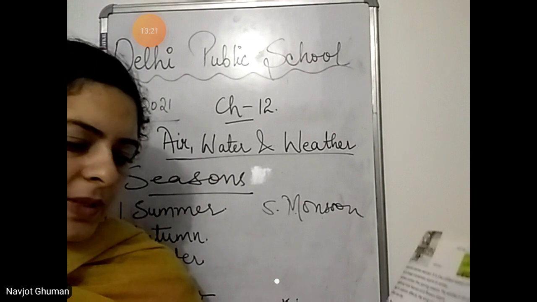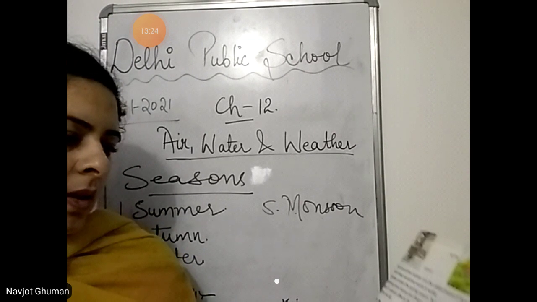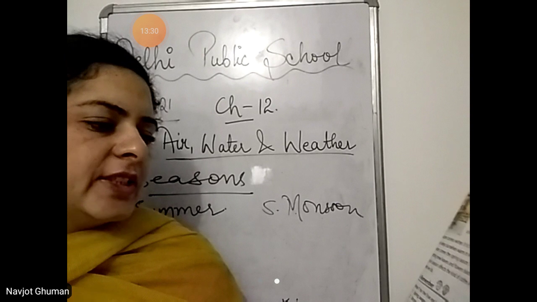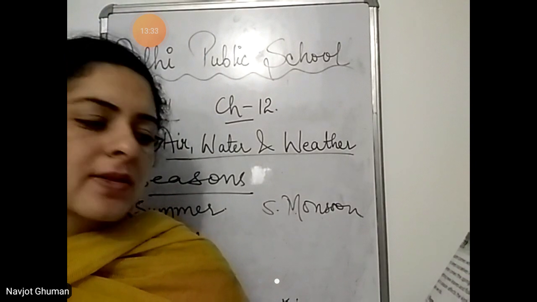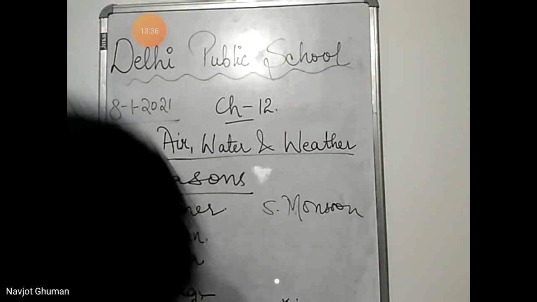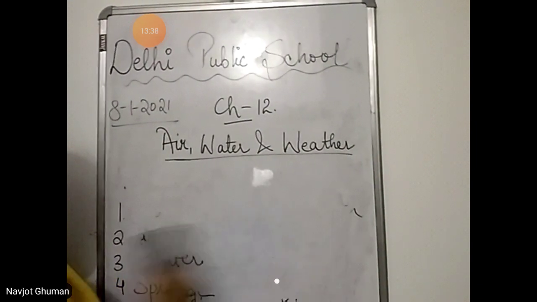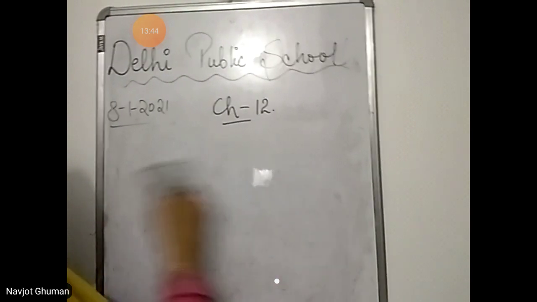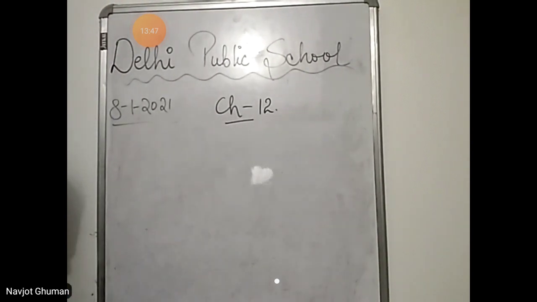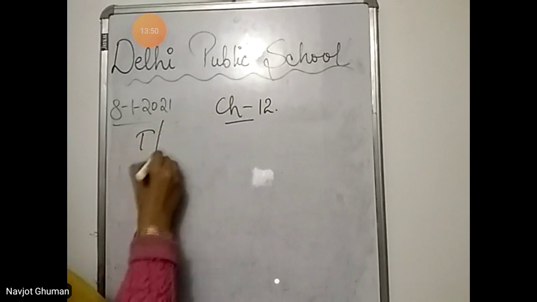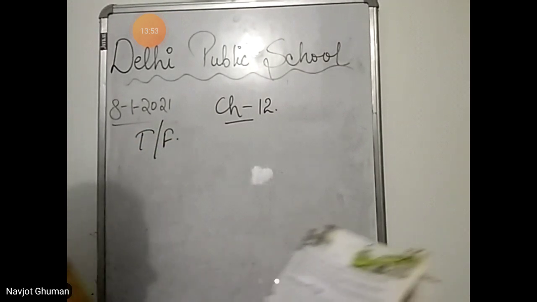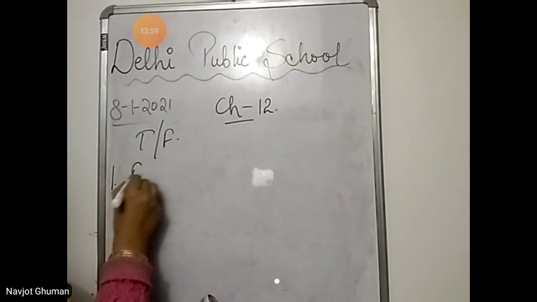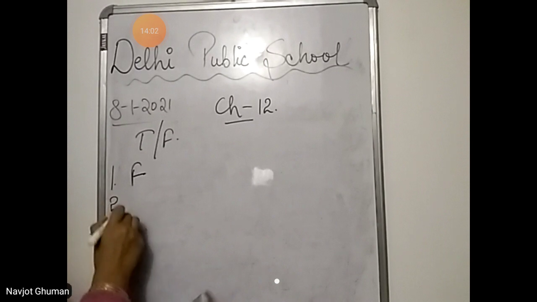Next, let's remember on page number 123. Write T for the true and F for the false statements. First question, spring season brings us rain. It is false because monsoon season brings us rain.